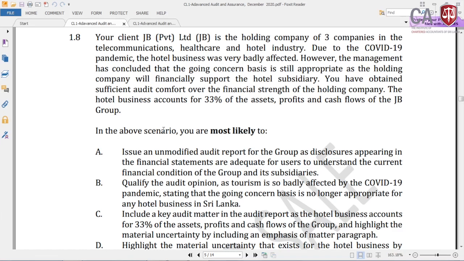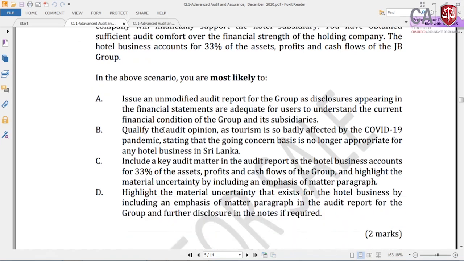You have obtained sufficient audit comfort over the financial strength. So you are happy with the audit, you have got the evidences on that as well. The hotel business accounts for 33%, right. So the first one: issue an unmodified audit report for the group as disclosures appearing in the financial statements are adequate for users to understand the current financial condition of the group and its subsidiaries.